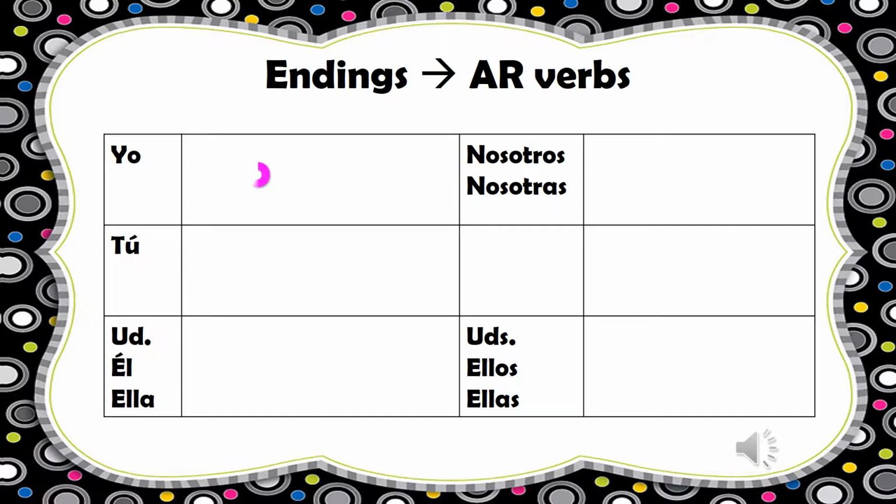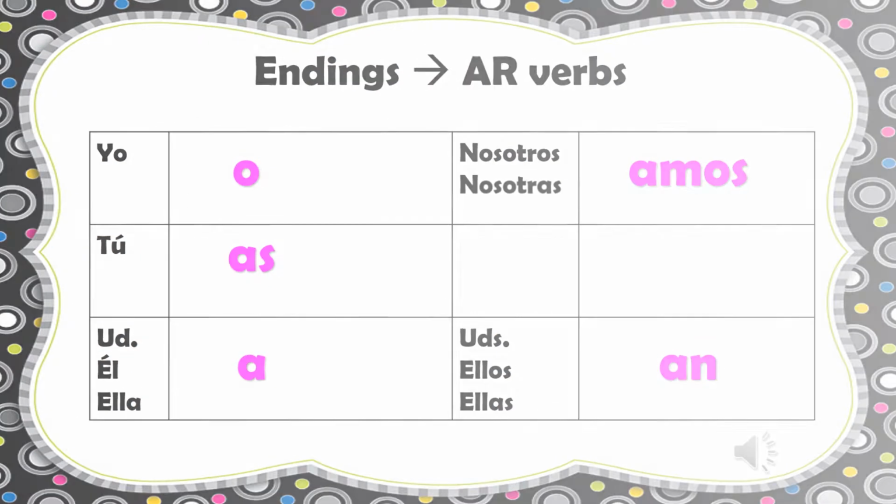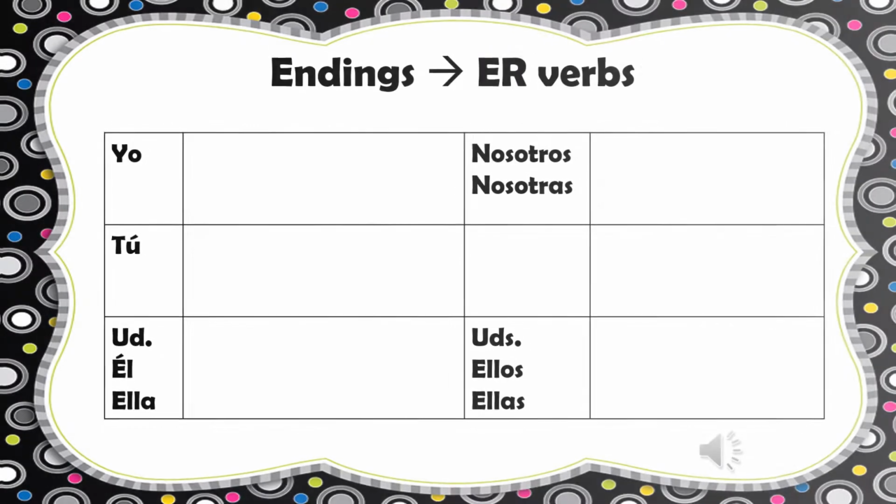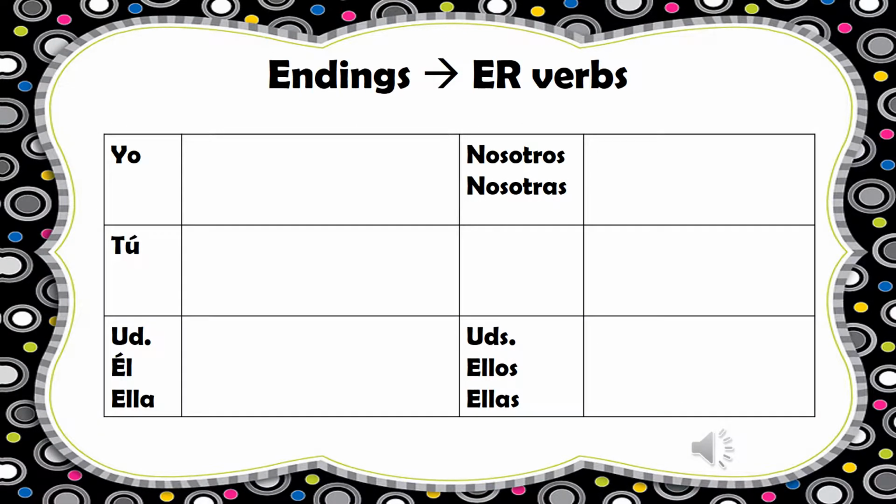Yo ends in o, tú as, usted, él, ella a, nosotros amos, and ustedes, ellos, and ellas an. Our endings for ER verbs are yo ends in o, tú es, usted, él, ella e, nosotros emos, ustedes, ellos, ellas en.